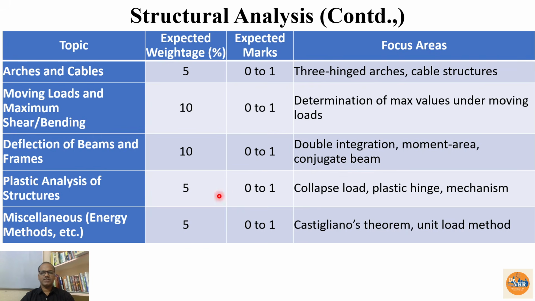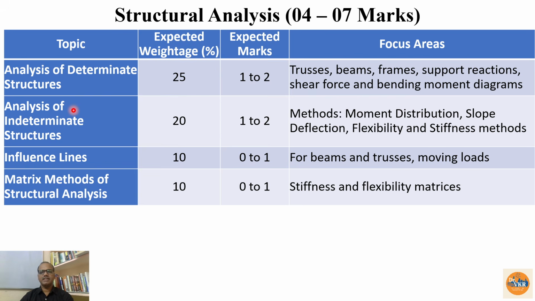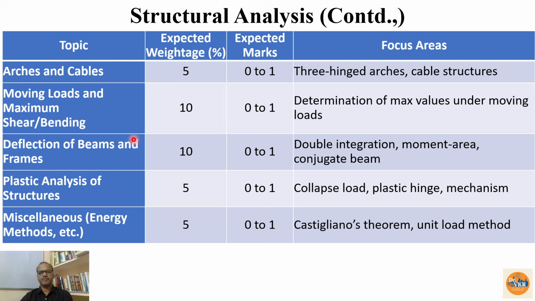Then plastic analysis of structures, rarely we can get the question from this, like collapse load, plastic hinge and mechanism. Miscellaneous are energy methods like Castigliano's theorem, unit load method. These are the remaining miscellaneous topics. So in this one, we need to focus on these topics. And here determination of the kinematic indeterminacy and static indeterminacy also very important. They will give a portal frame with the hinges in between, and they are going to ask us to calculate the indeterminacy of the structure. So we need to calculate that one also, one of the most important topics which we can expect in the GATE exam.